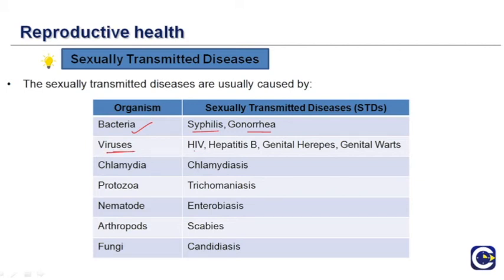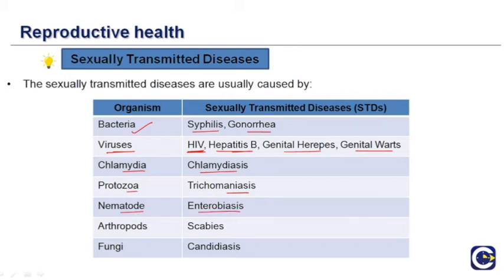Then there are the viruses. The diseases are HIV, which is very common and a lot of us might already know about it, hepatitis B, genital herpes and genital warts. Chlamydiasis is caused by chlamydia. Trichomoniasis is caused by protozoa.